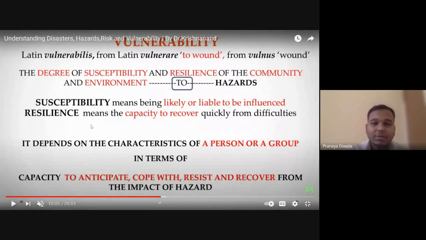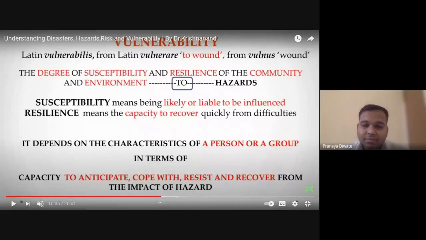Then you have vulnerability. What is vulnerability? Vulnerability is the degree of susceptibility and resilience of the community and environment. Susceptibility means being likely or liable to be influenced.